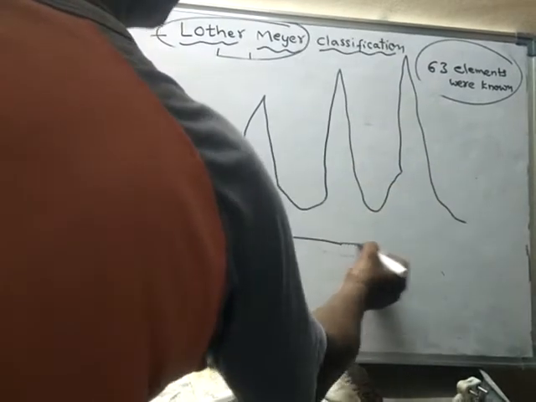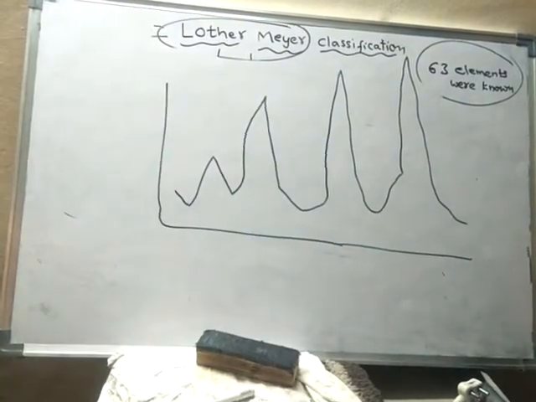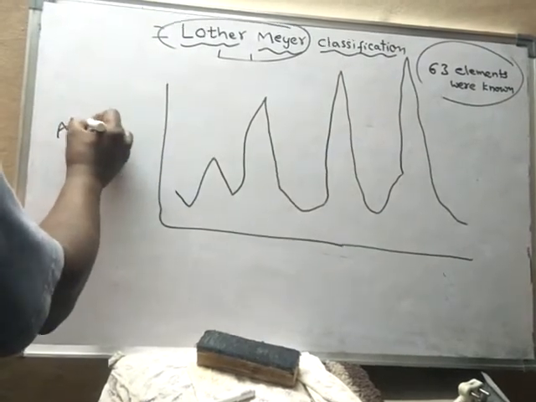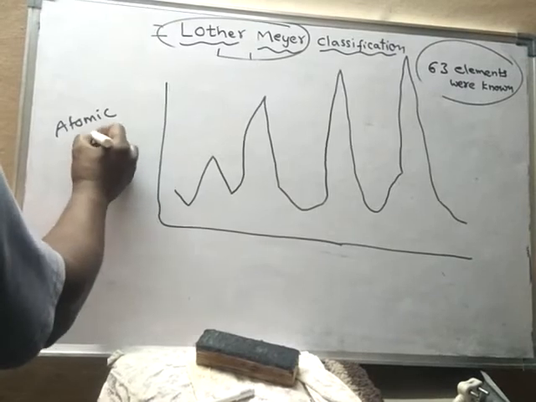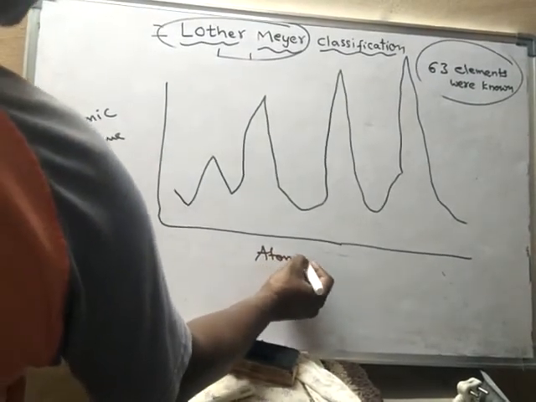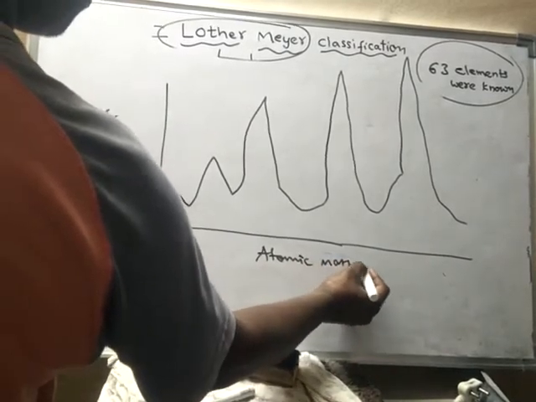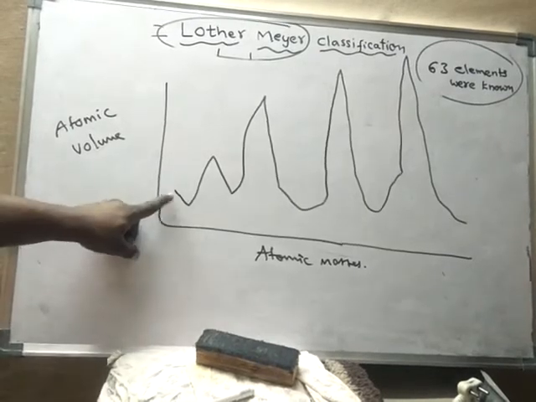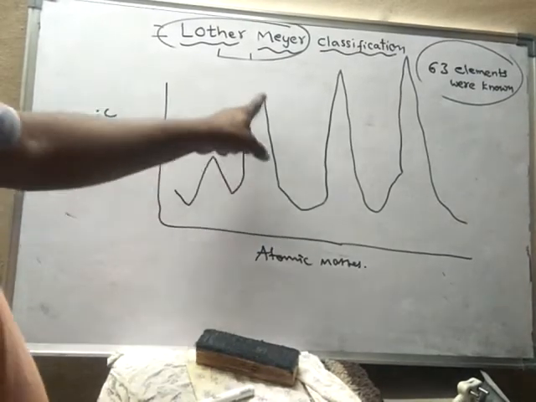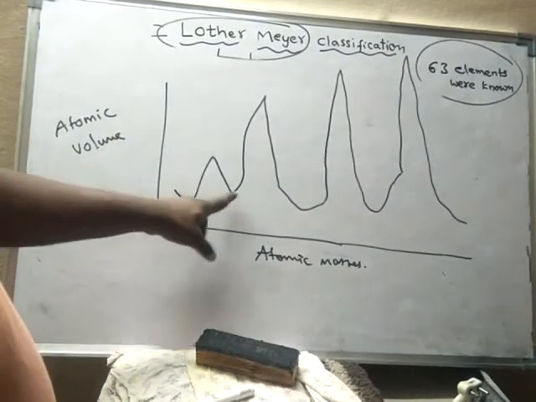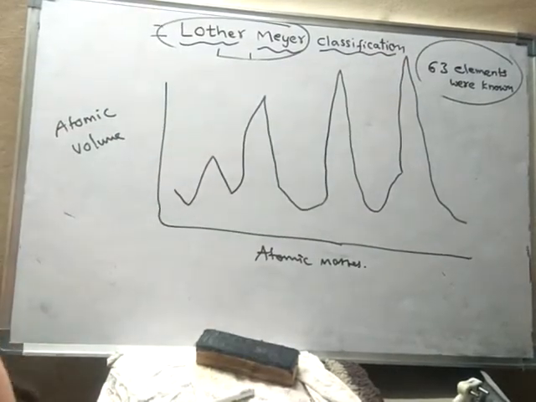So it will be like this. So atomic volume and atomic masses, he started arranging the elements according to increasing order of atomic volumes.